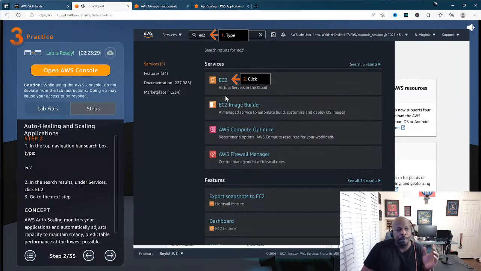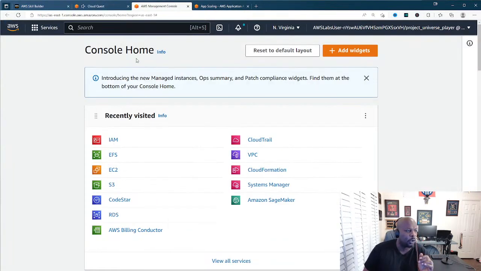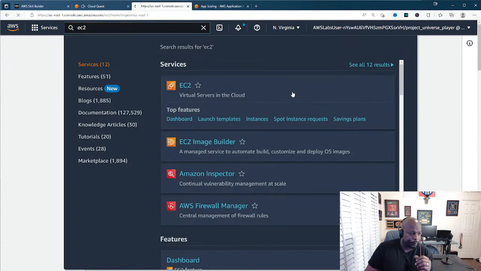All right, got it. So now we have EC2, so it's telling us to click on EC2, which stands for Elastic Compute Cloud, and then click on instances. Whenever we want to search for new resources within the cloud, we can come up here. I know it's already right here under recently visited, but we want to make sure we do it the proper way for people that don't know. So we come up here to EC2 and we can search for every specific service that AWS has.